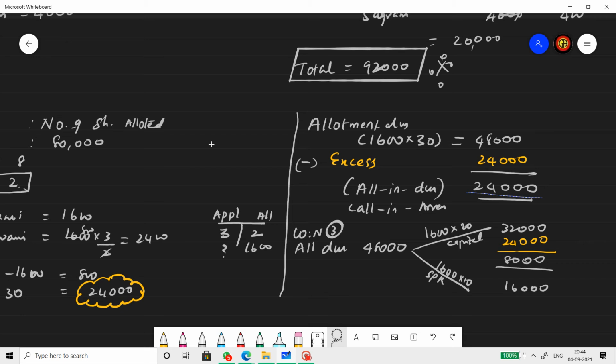So the remaining is 48 minus 24, 24,000. This is allotment in arrears. But since the question clearly says to maintain a calls in arrears account, we will not use allotment in arrears, we will write calls in arrears. So this is her arrears.